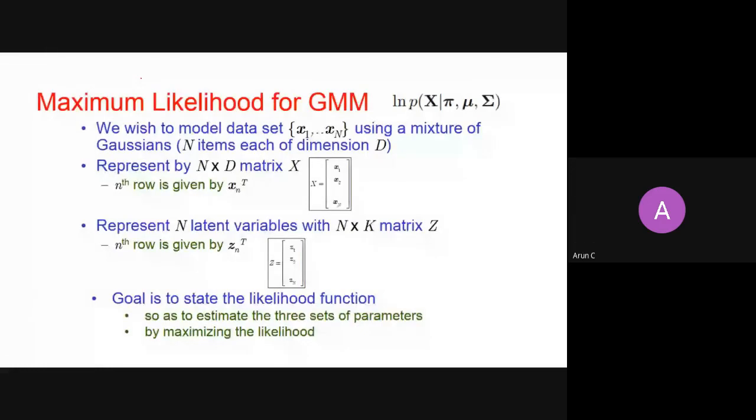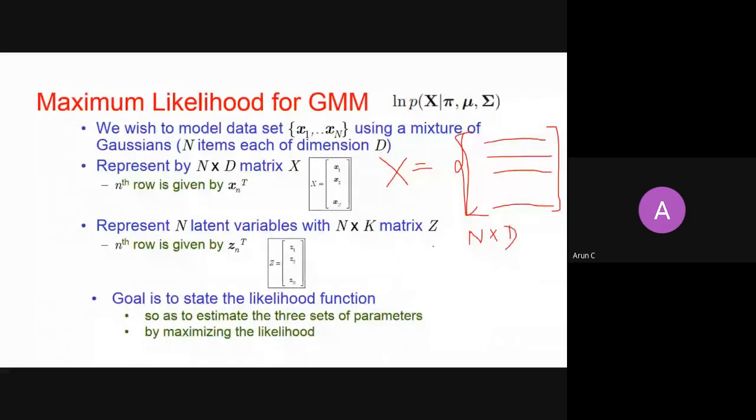So now I want to calculate a likelihood function. To go for the likelihood function, first I say that I have a matrix X. It means I am taking all my samples in a data set and putting them in a matrix. Row one is the first sample, row two is the second sample, row three is the third sample, and the nth sample is in the last row. So my matrix will be n by d, if I have n samples in d dimensions.